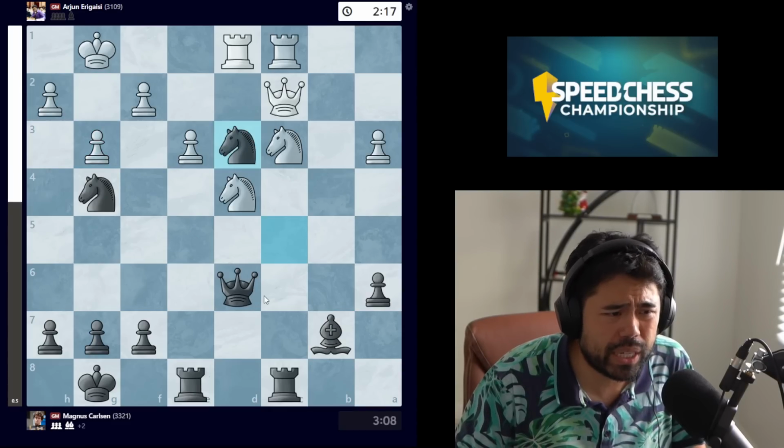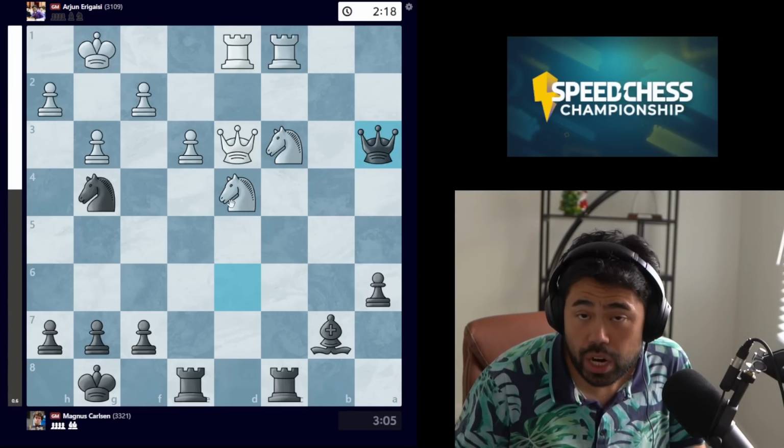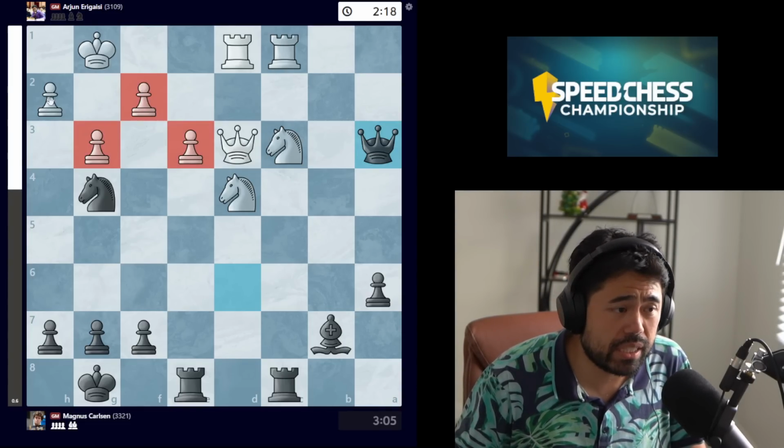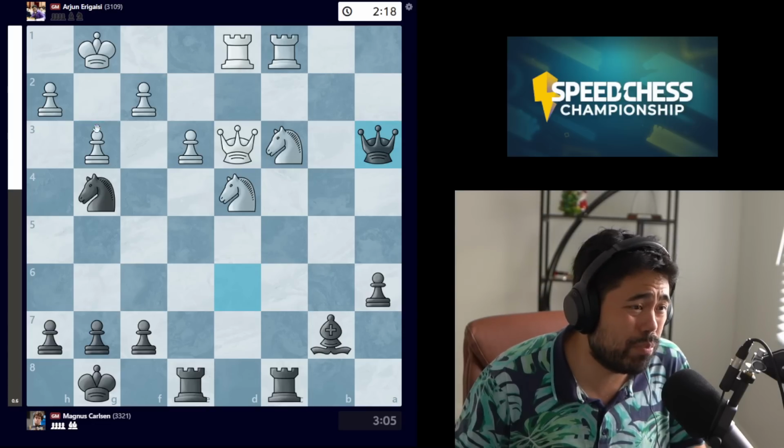Arjun goes g3. We got the swap. And now after queen takes a3, we've had a massive transformation where material remains balanced still. Both sides have the same number of pawns, but Magnus suddenly has this awesome light square bishop on the long diagonal, and Arjun has no light square bishop. There's no fianchetto.